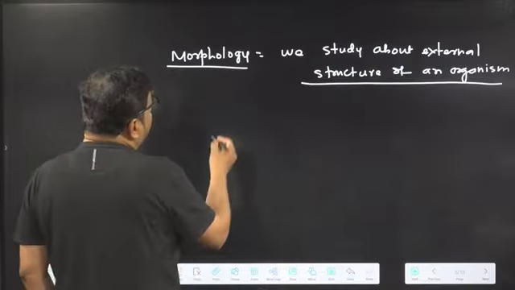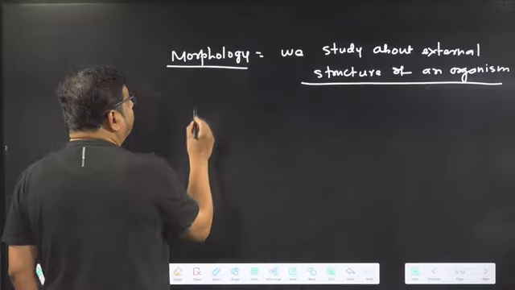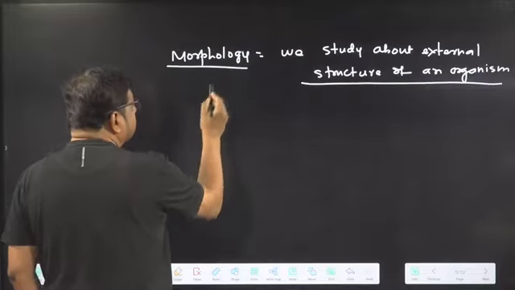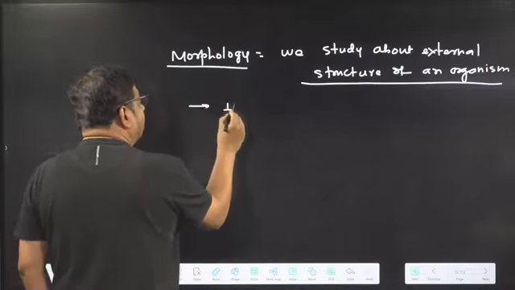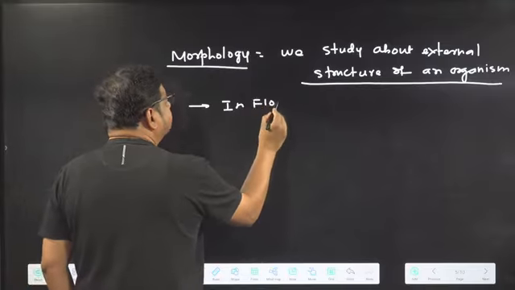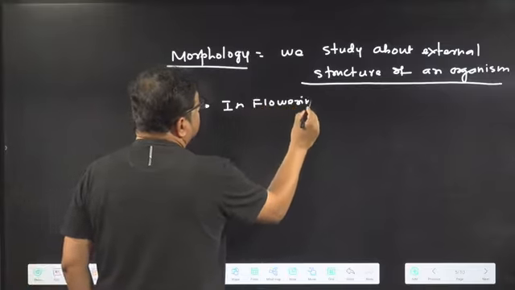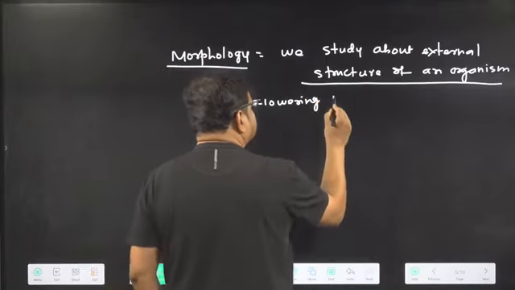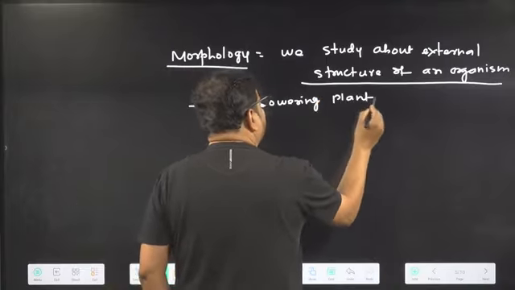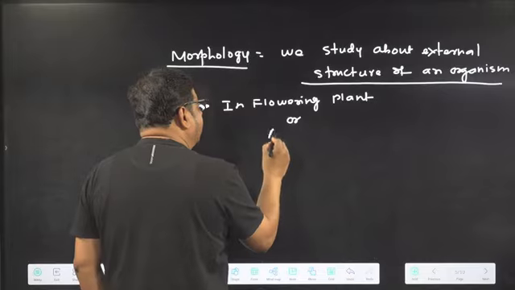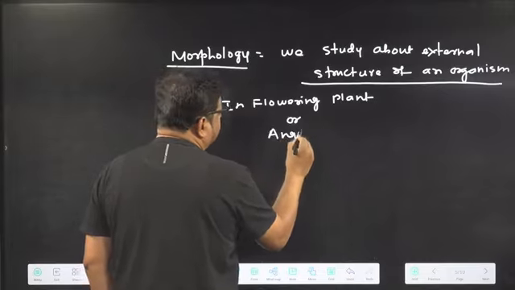So if we talk about the morphology of flowering plants, another name of flowering plant is what? Angiospermic plant.